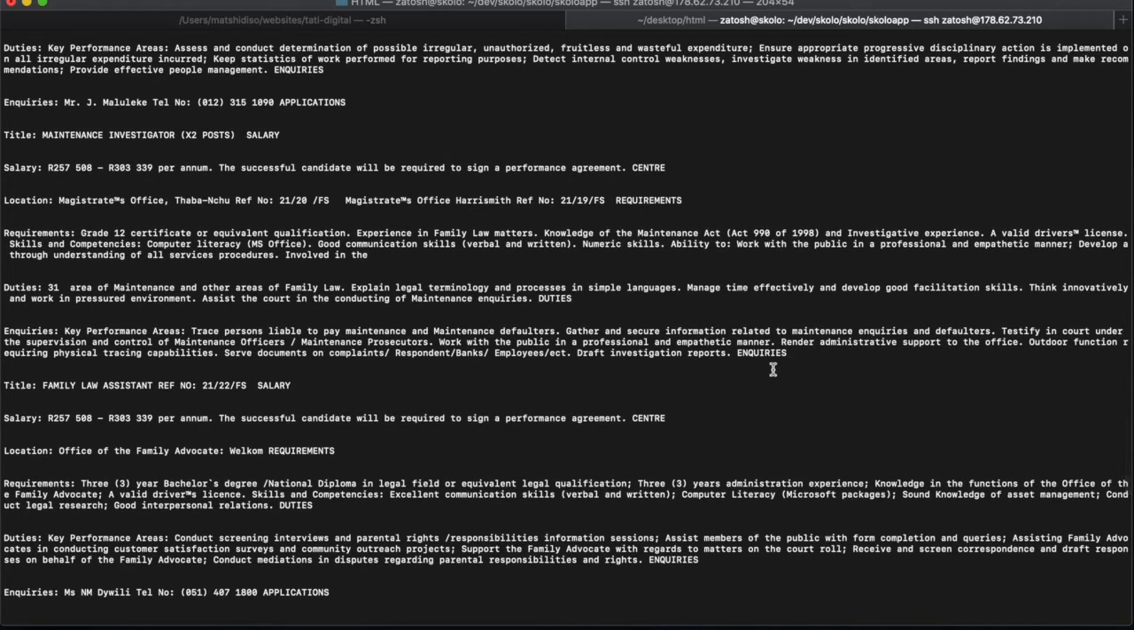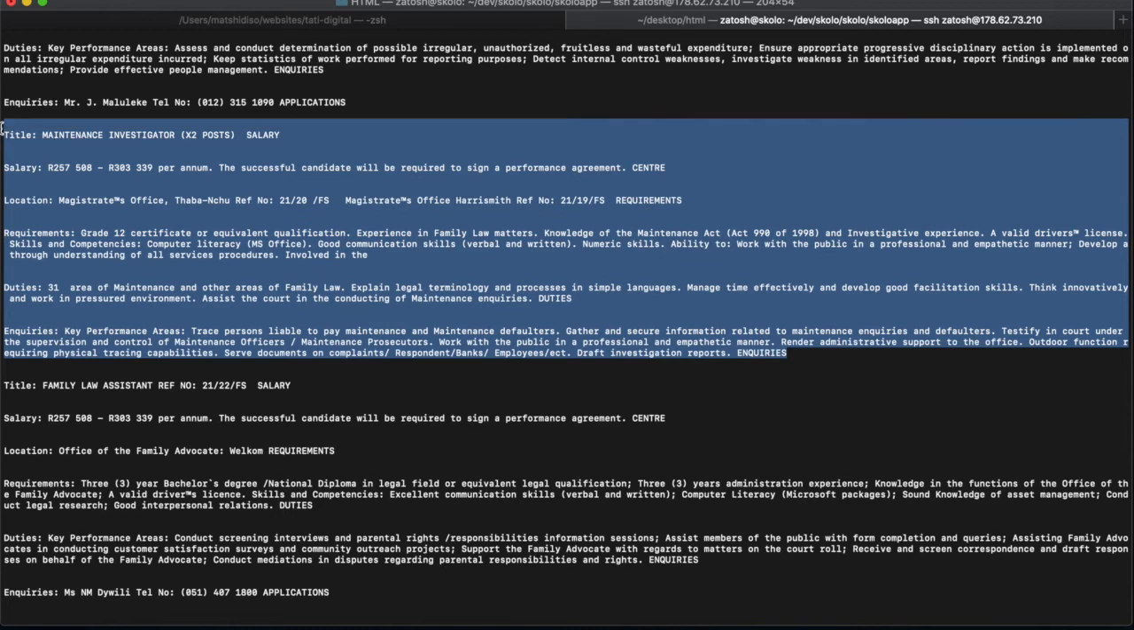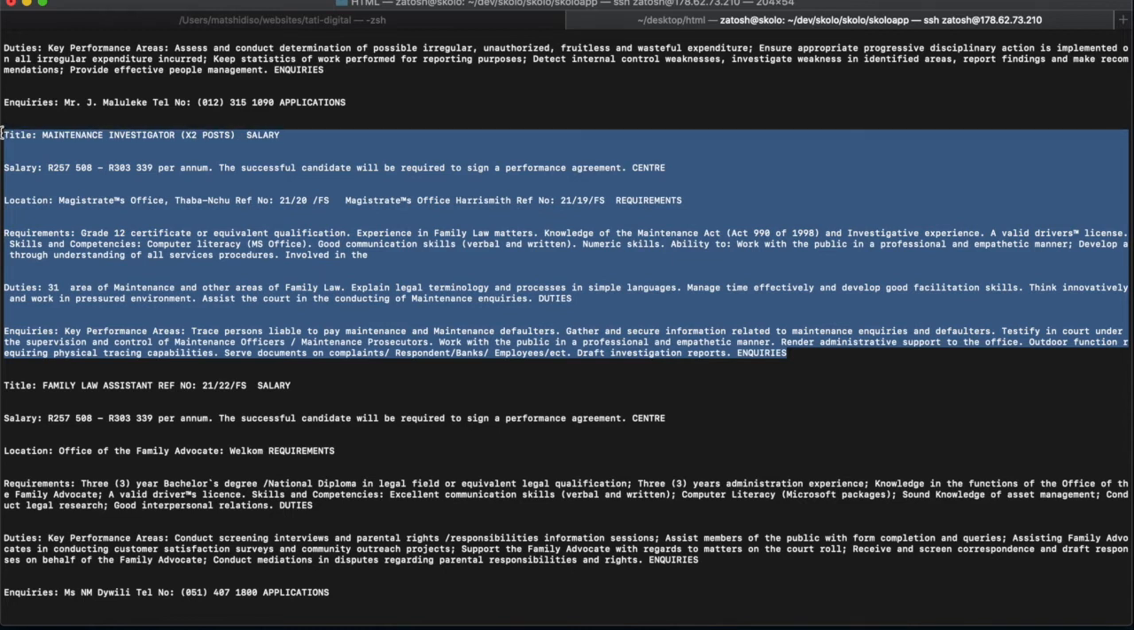If you go down the list, at some point you're gonna have an object like this, all right. And this object has got an error in it, all right. You'll see the title is written properly. The salary is the right way. The location is okay. The requirements, grade 12 is okay. All right. But grade 12 certificate equivalent, whatever, and you can see involved in there. This sentence sort of continues somewhere, but it's cut off, right? And then it continues over here, involved in the area of maintenance and other areas. So this sentence actually continues in the next object, right?